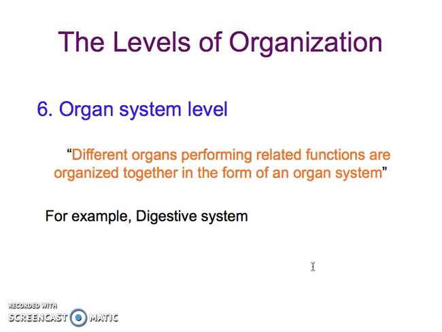Next we are talking about the organ system level. Different organs performing related functions are organized together in the form of an organ system. For example, again we take the example of the digestive system. Previously we discussed the stomach, which was one type of organ. But is there any other organ in your digestive system which is taking part in digestion? Then the answer is definitely yes.